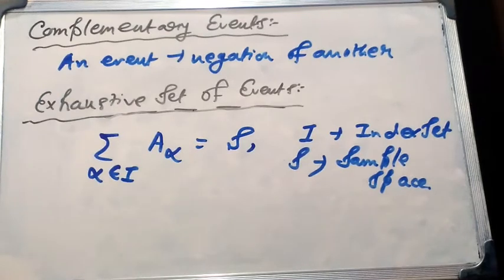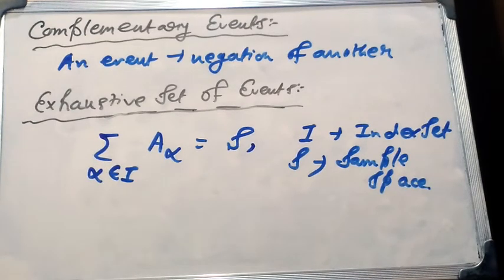Now, another type of event is complementary events. An event which consists of the negation of another event is called a complementary event. For rolling a die, the events getting a multiple of 3 and not getting a multiple of 3 are complementary events to each other. Next is exhaustive set of events.